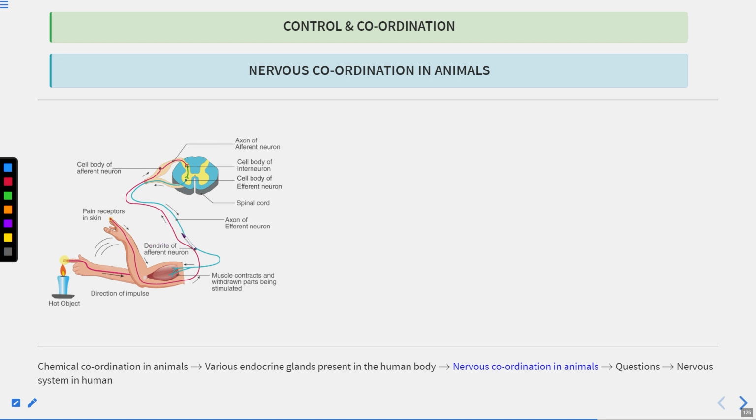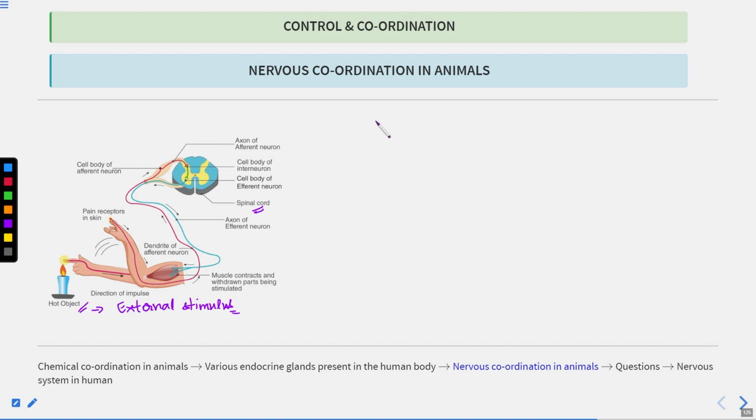So here you can see a response is being generated in response to the hot object. This hot object is a kind of external stimulus. Here you can see this is the spinal cord.